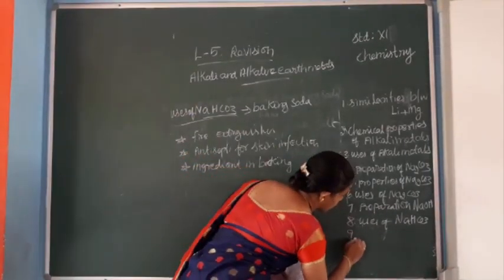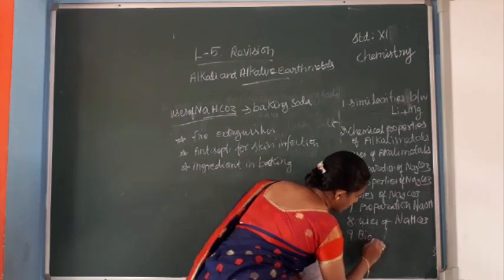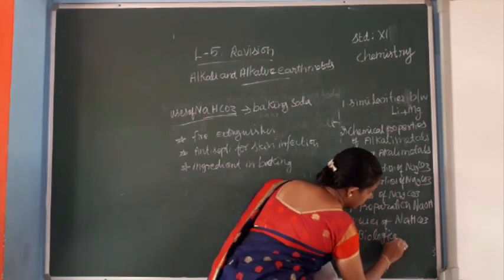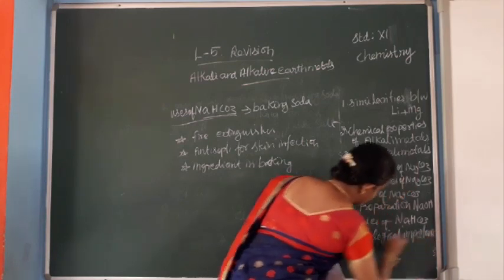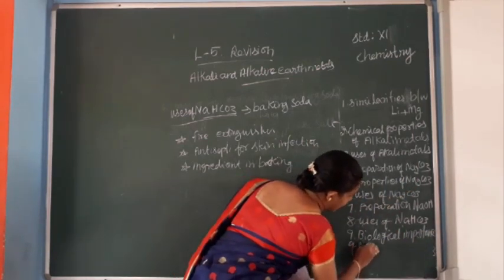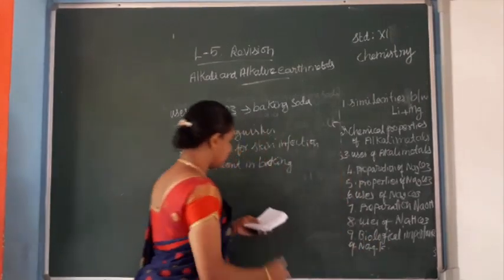Biological importance of sodium and potassium.